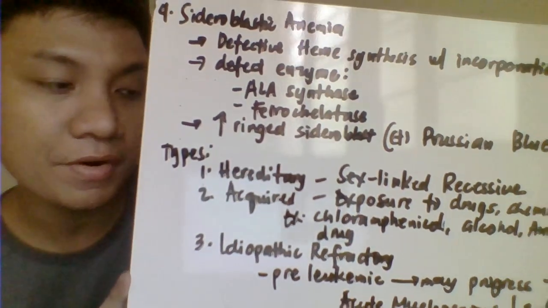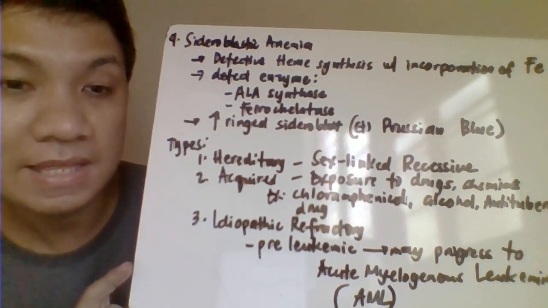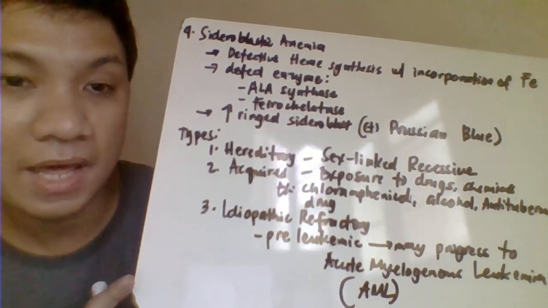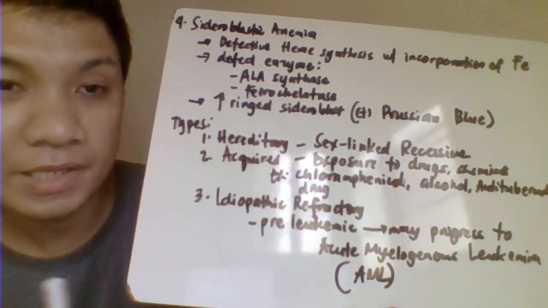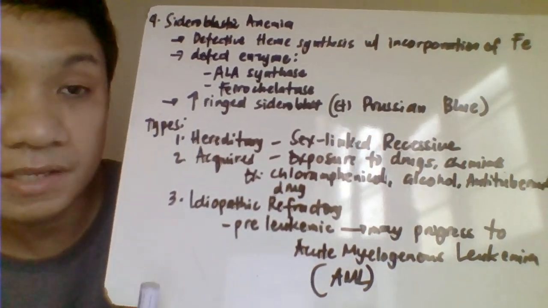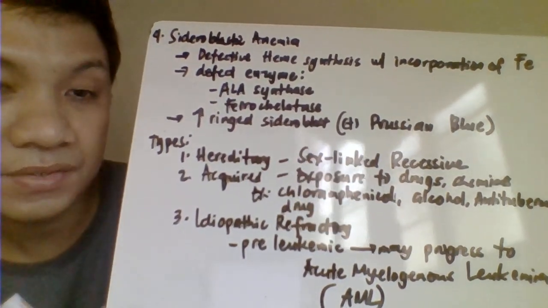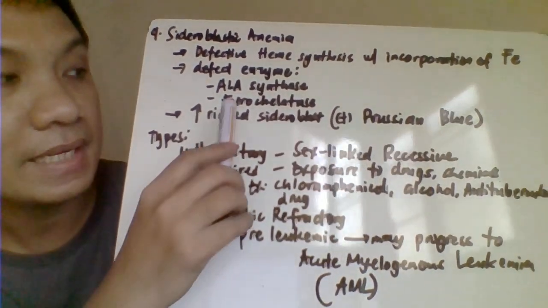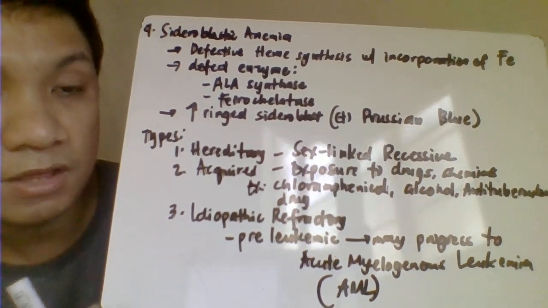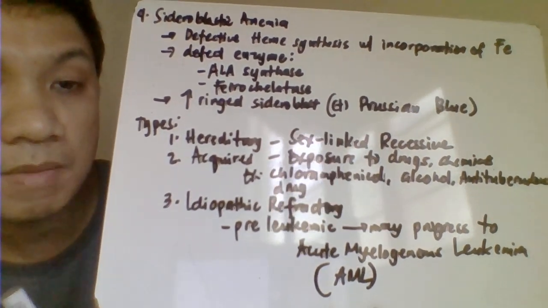Okay, another example of your microcytic hypochromic anemia, we have here your sideroblastic anemia. Sideroblastic anemia, characterized here by normal iron, but there's a problem with the incorporation of the iron in your heme. So, hindi mo ma-incorporate ang iron sa heme natin because you have a problem with the enzyme. Here in the sideroblastic anemia, it might be because of the defects here in your ALA synthase or even in your ferrochelatase. So basically for this one, this is the enzyme that try to incorporate our iron to your protoporphyrin ring to become your heme.